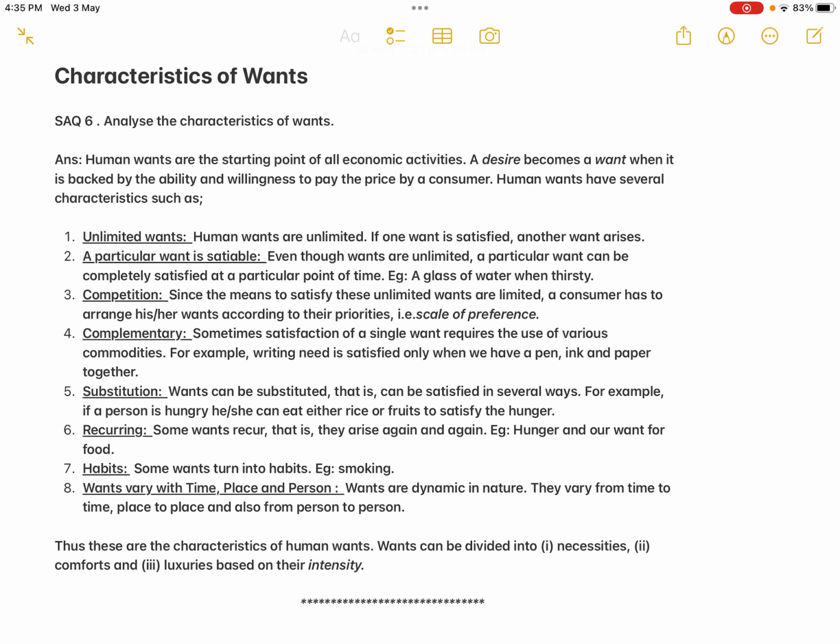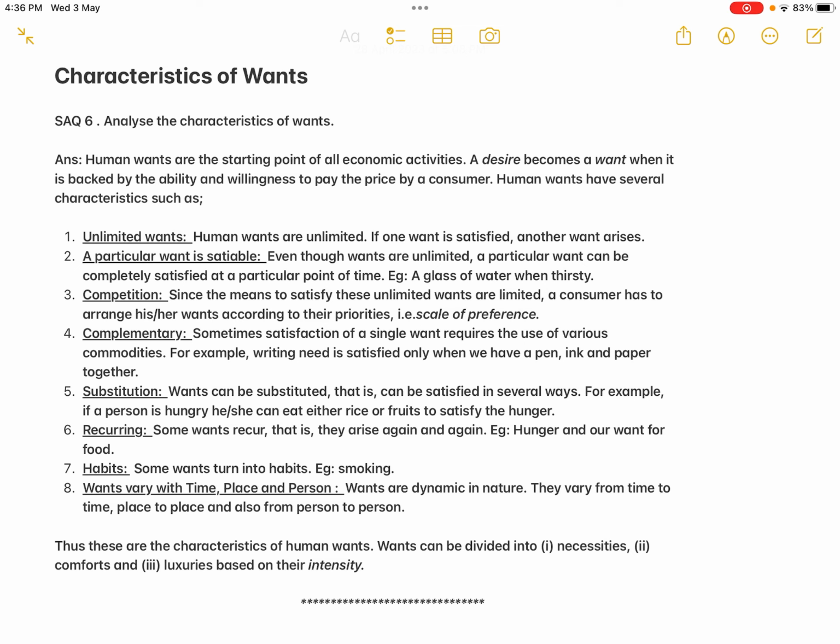Okay. So SAQ 6, analyze the characteristics of wants. Human wants are the starting point of all economic activities. A desire becomes a want when it is backed by the ability and willingness to pay the price by a consumer. That is effective desire. Human wants have several characteristics. The first one, unlimited wants. Human wants are unlimited. If one want is satisfied, another want arises. Second one, a particular want is satiable. Even though wants are unlimited, a particular want can be completely satisfied at a particular point of time.